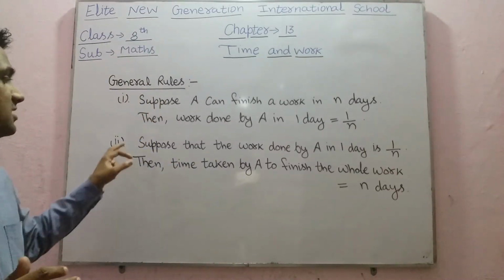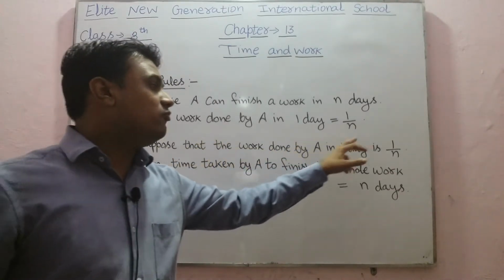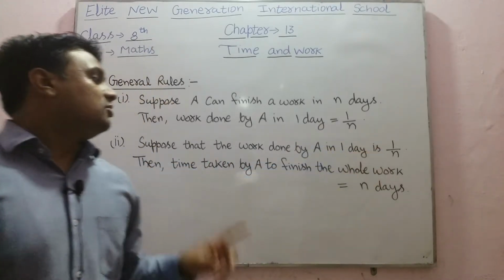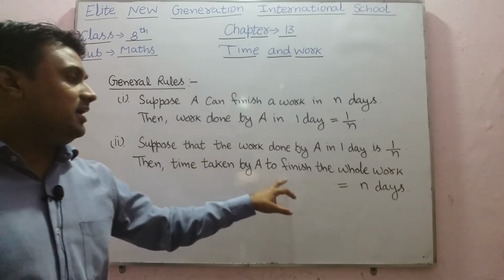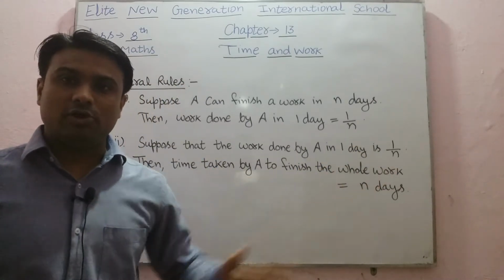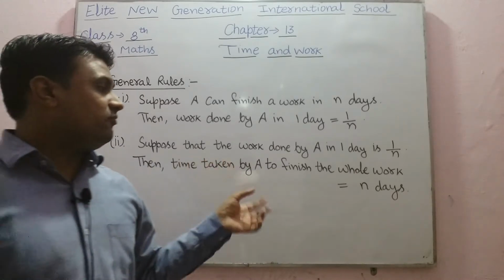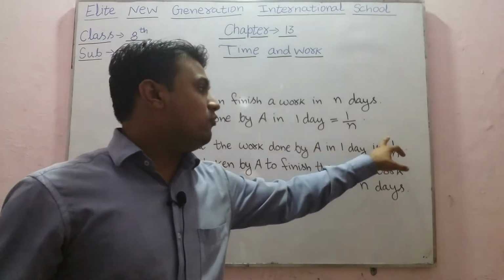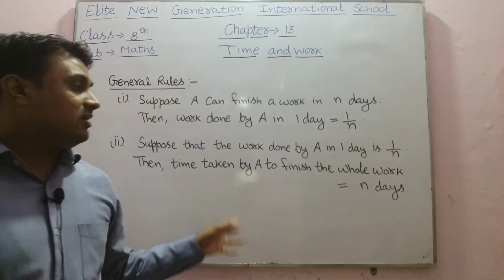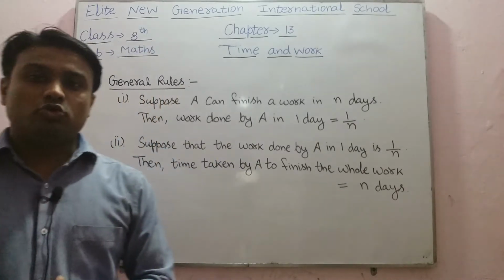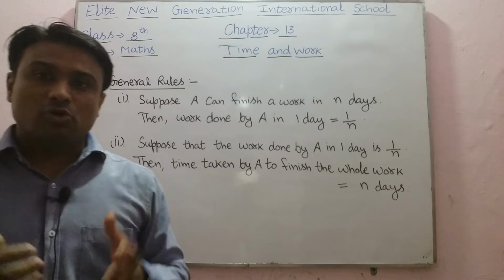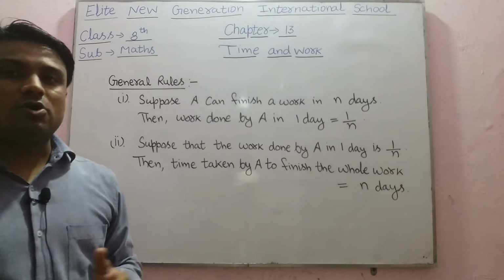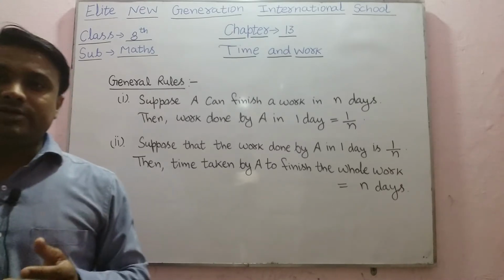Similarly, in the second case, suppose that the work done by A in 1 day is 1 upon n. Therefore, the time taken by A to finish the whole work will be equal to n days. For example, if a person can do 1 upon 7 of the work in 1 day, that means he can finish that work in 7 days. So by using these general rules, we can solve the problems related to time and work. On the basis of this, we can solve our exercise 13a.